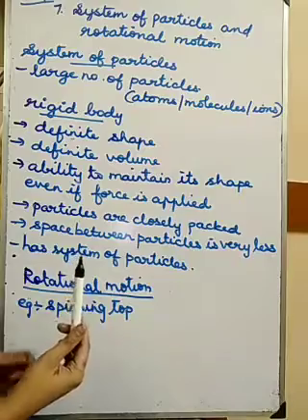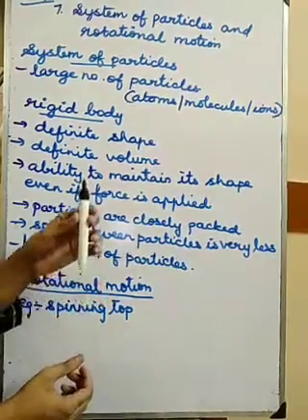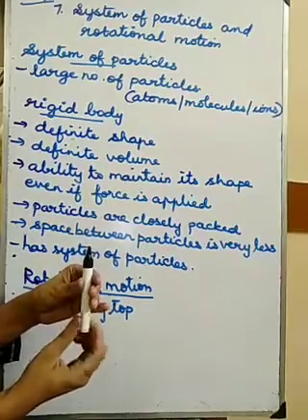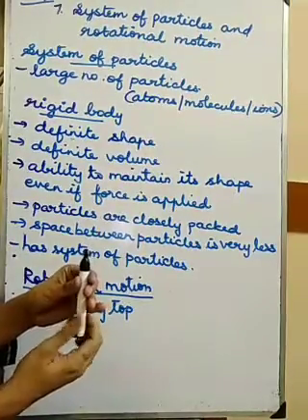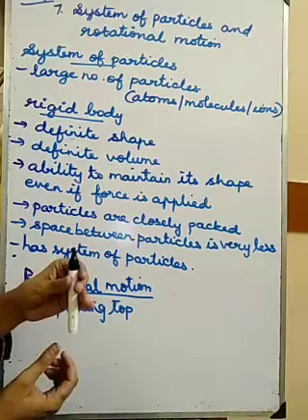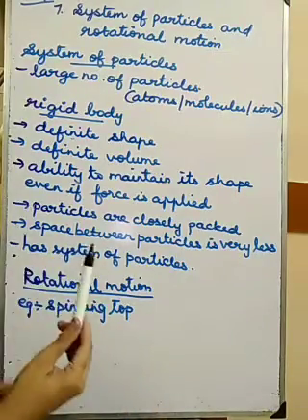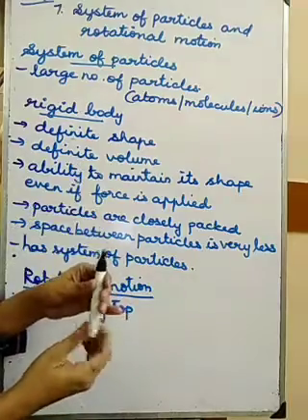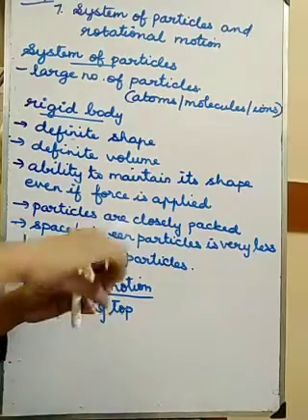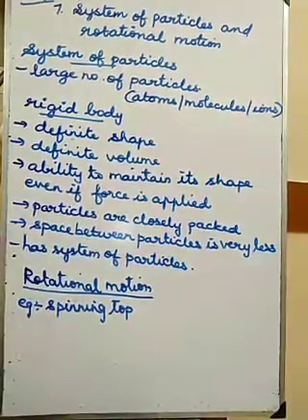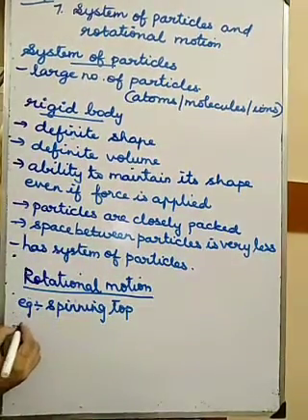Then what is rotation? Rotation means it will not change its position, but in that position itself, it will be spinning like this. For example, rotation of the earth. The earth undergoes revolution also, but along its axis it will be spinning also, like how a spinning top will rotate. So that is what is called rotational motion.